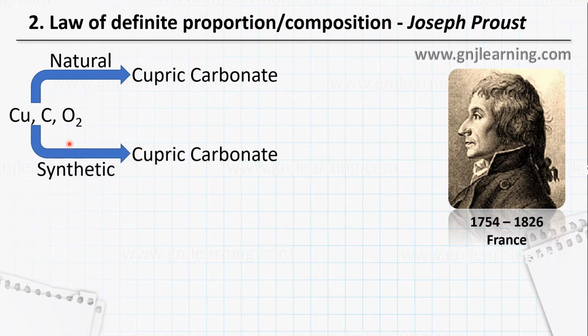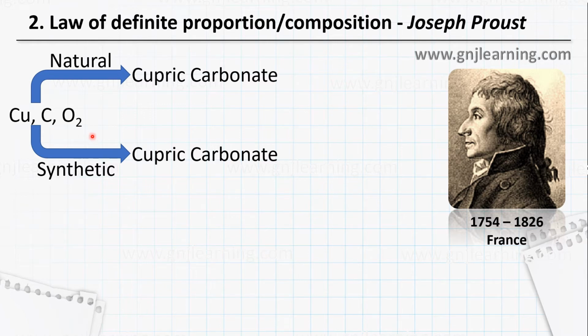In both cases, he found that cupric carbonate always has the same elements combined in the same ratio of their mass. As we know, copper carbonate, now we know its formula, CuCO3, and if you look into the mass of each, their masses are fixed.